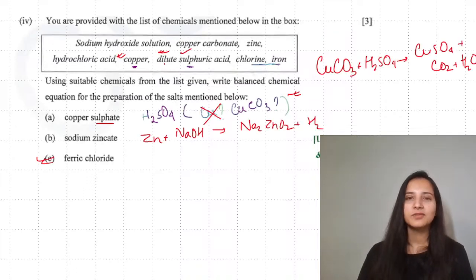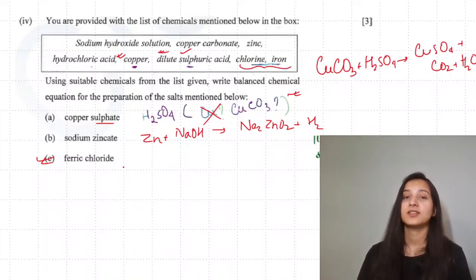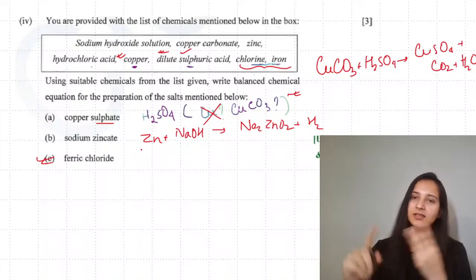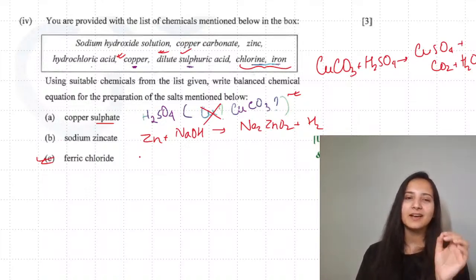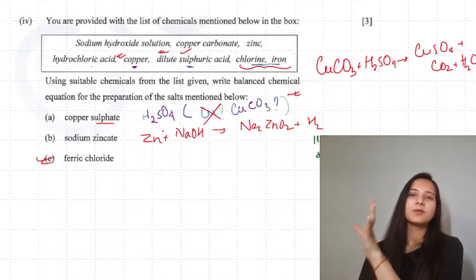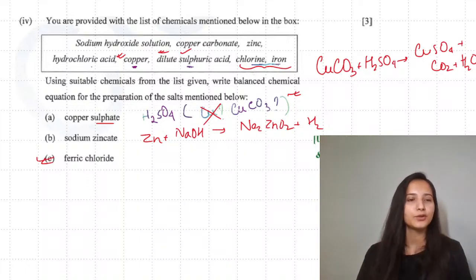Found it. So for ferric chloride, you will be reacting chlorine and iron, and this is an important question I'm telling you many times. Acid salt, normal salt, basic salt, and this preparation of salt, very important. So you will have Fe plus Cl2 giving FeCl3. To balance, you will put 2 for iron and 3 for chlorine.